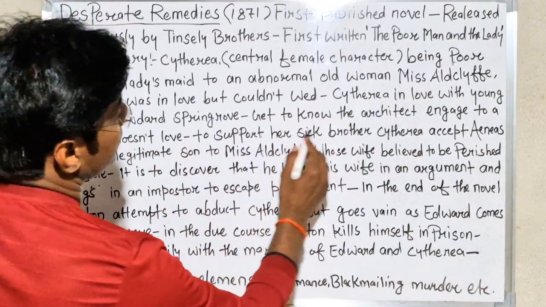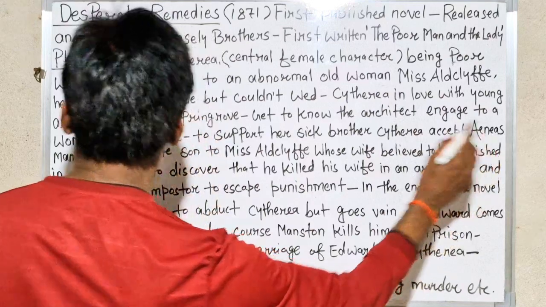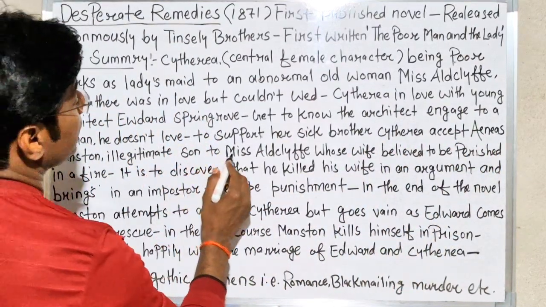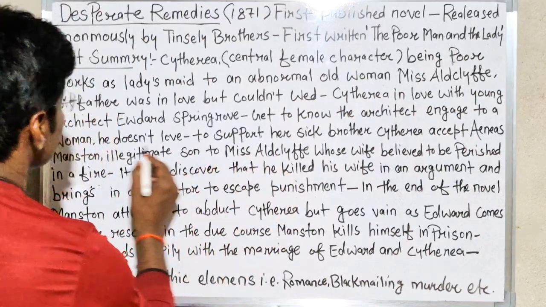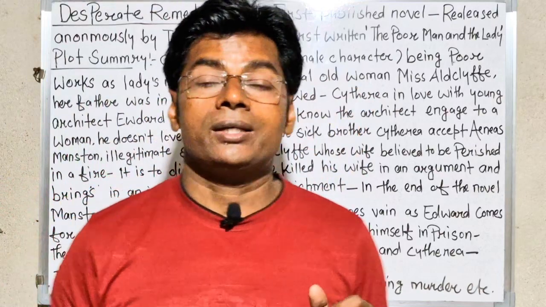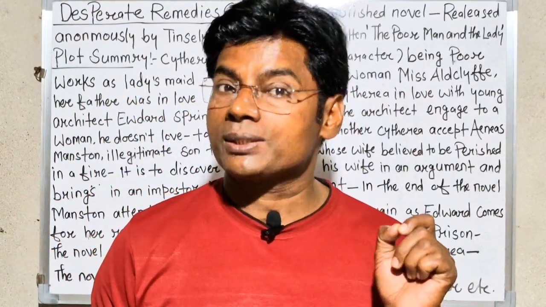To support her sick brother, Cytherea accepts Aeneas Manston, illegitimate son of Miss Aldcliffe. Now, here one thing is clear. Miss Aldcliffe has an illegitimate son.